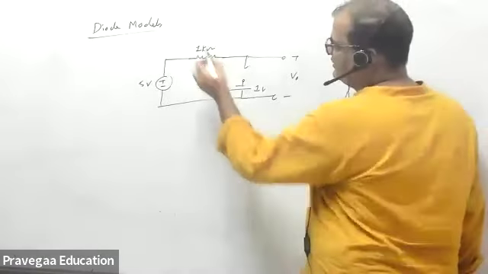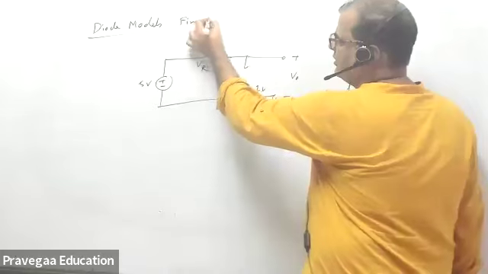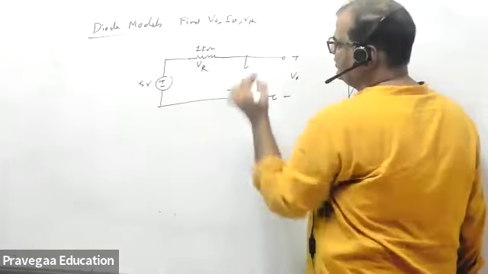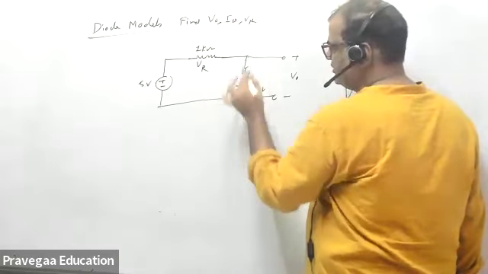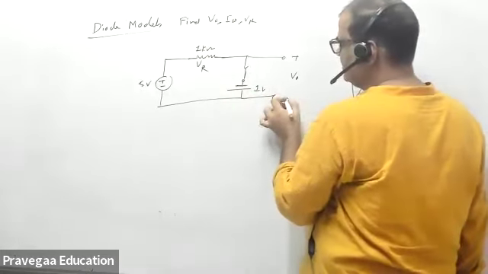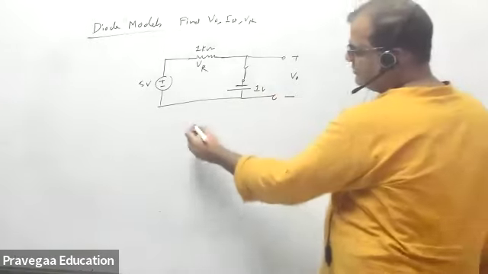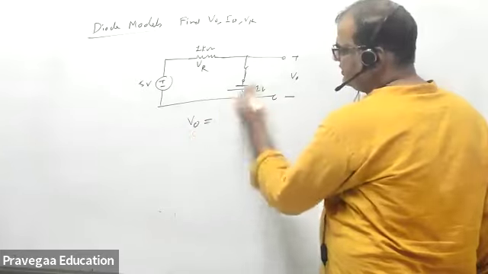That means you have to find V naught, ID, VR, everything. Okay. So this is a short circuit. Tell me, what is V naught in the circuit?